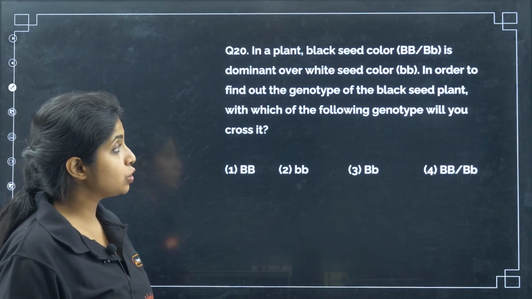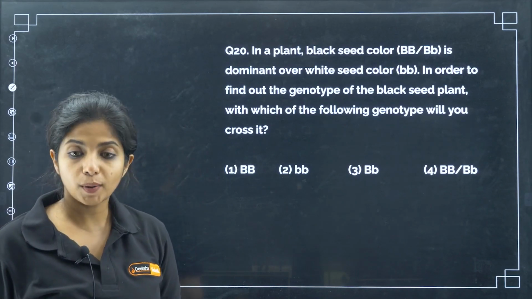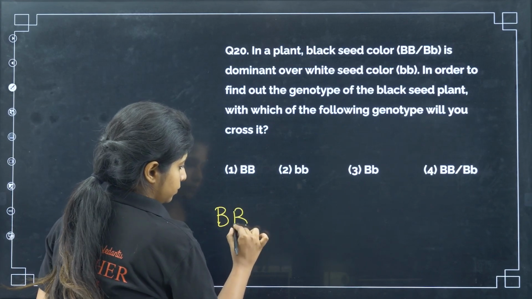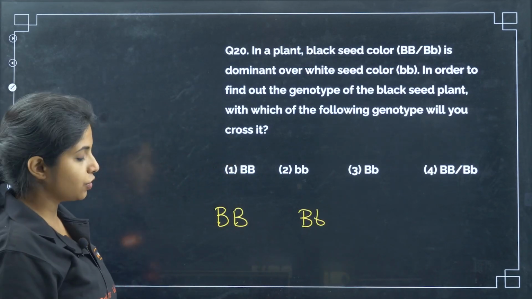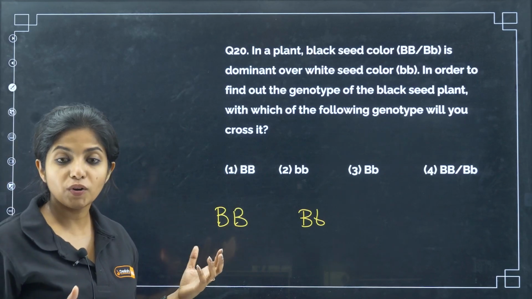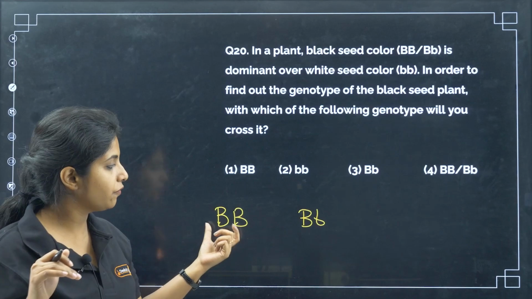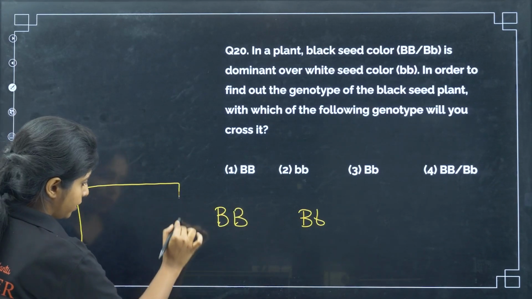In order to find out the genotype of the black seed plant, with which of the following genotypes will you cross it? I already told you, when you have something like this, listen, I cannot know the genotype of a plant. It just appears black to me. I do not know the genetic makeup. I know the physical appearance, and that is black. How do you identify whether it's like this or this? You're going to cross it with what? That is the question.